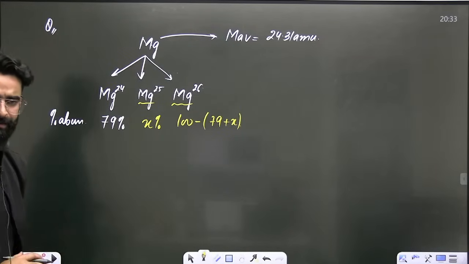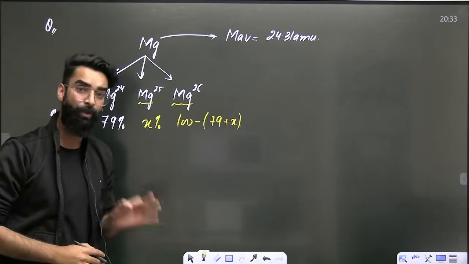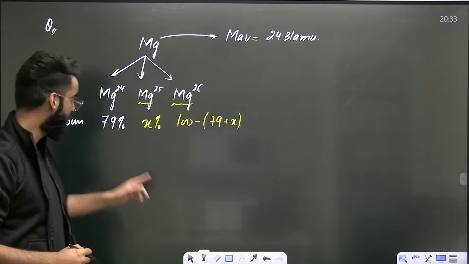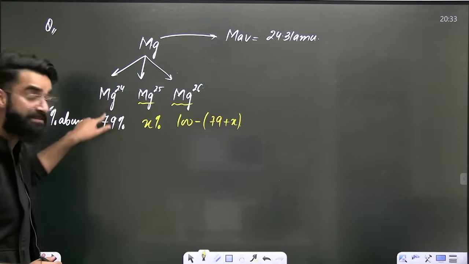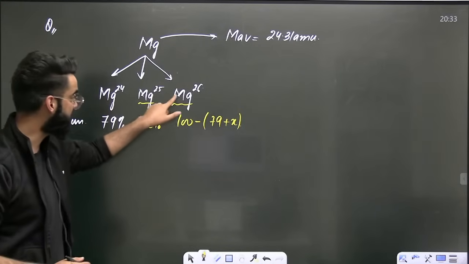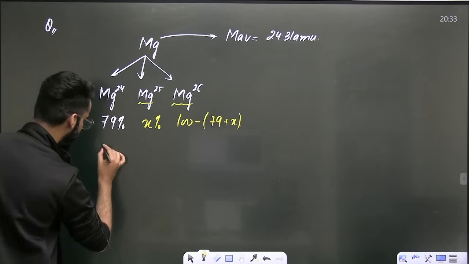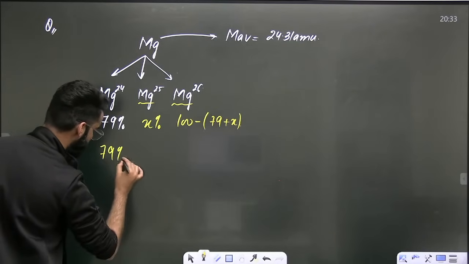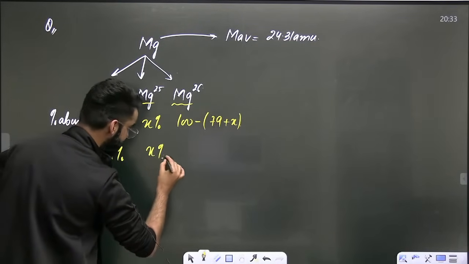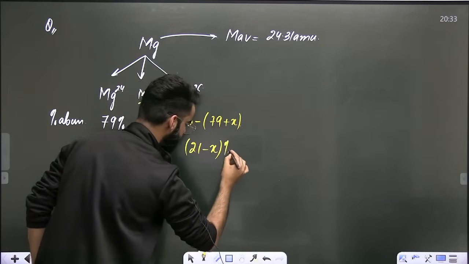Since the sum of percentage abundances of all these isotopes is equal to 100, and out of 100, 79 is the percentage abundance of Mg24 and this one has X, this has to be 100 minus 79 minus X. So basically, the percentage abundance of the first isotope is 79, the second isotope it's X, and the third isotope it's 21 minus X when you solve it. Correct?